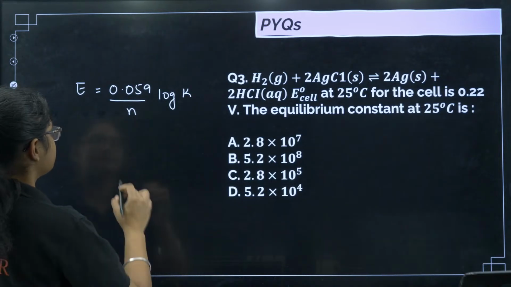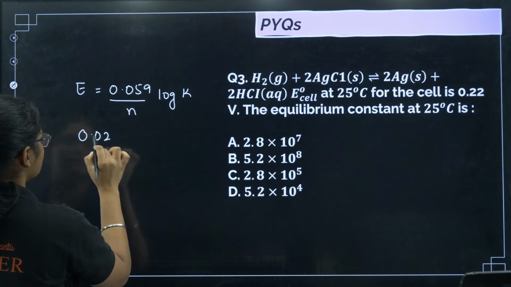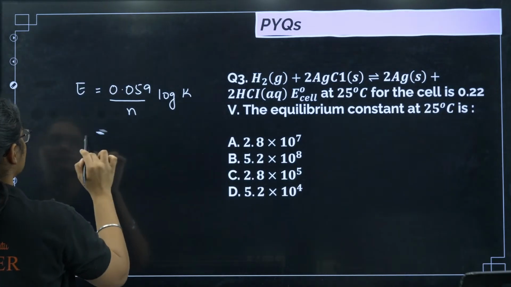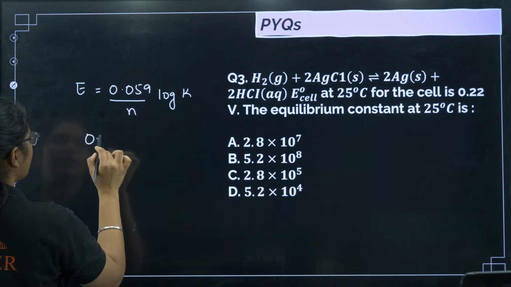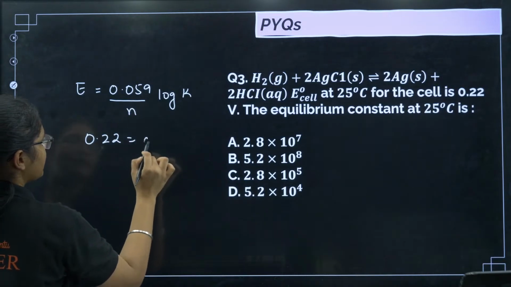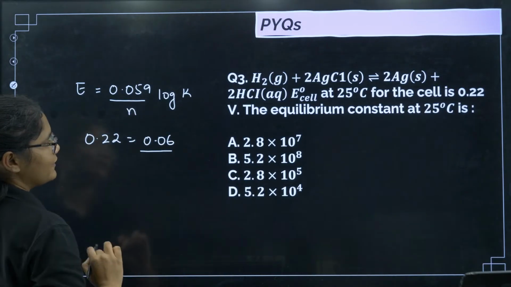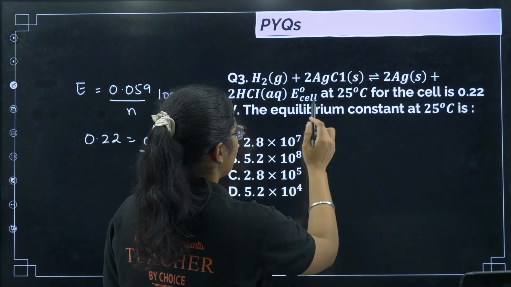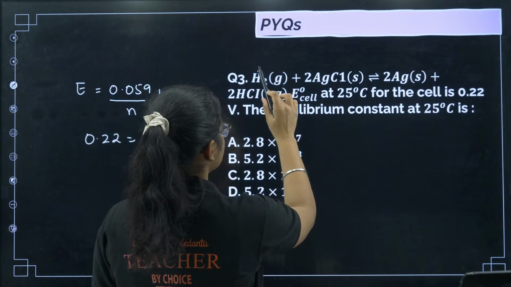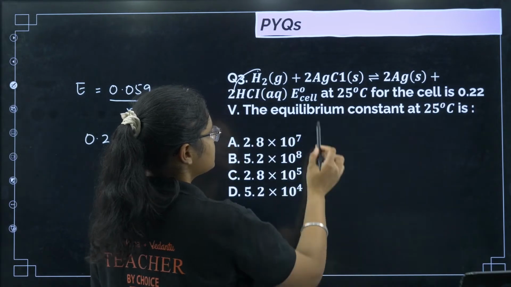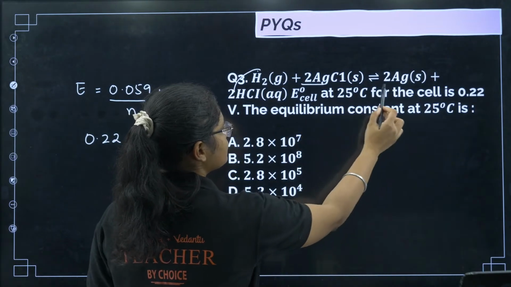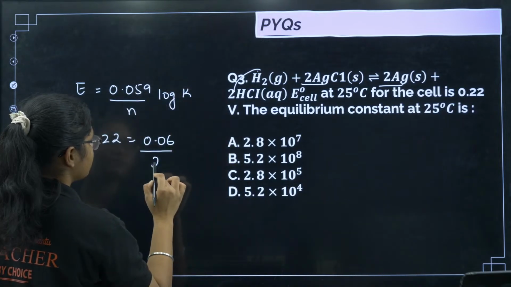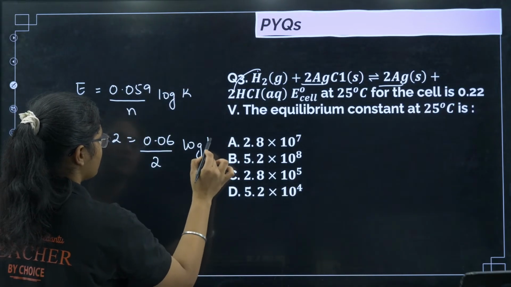We have E naught of the cell is 0.22, and this one I'll write as 0.06 for easy calculation. Now can I see the number of electrons that is used? So H2 to H plus there is 2 electrons, and 2 Ag plus to 2 Ag there is 2 electrons. So this is definitely 2 log of K.